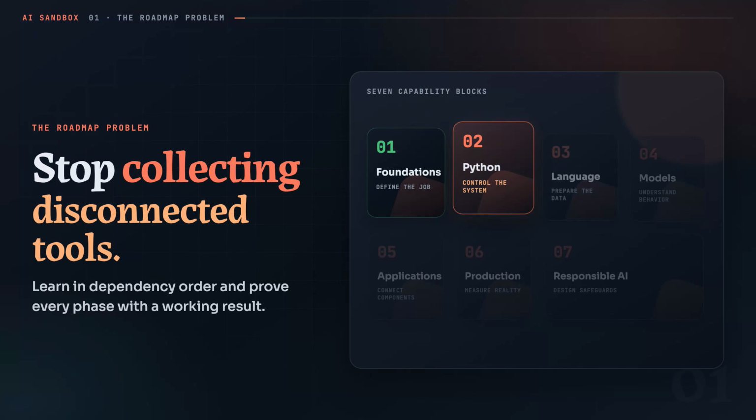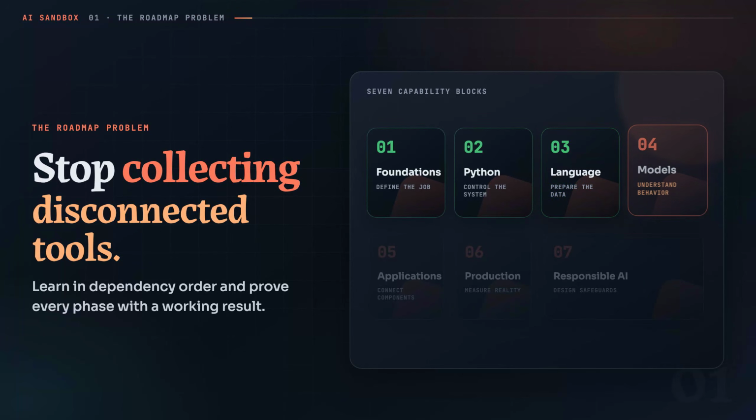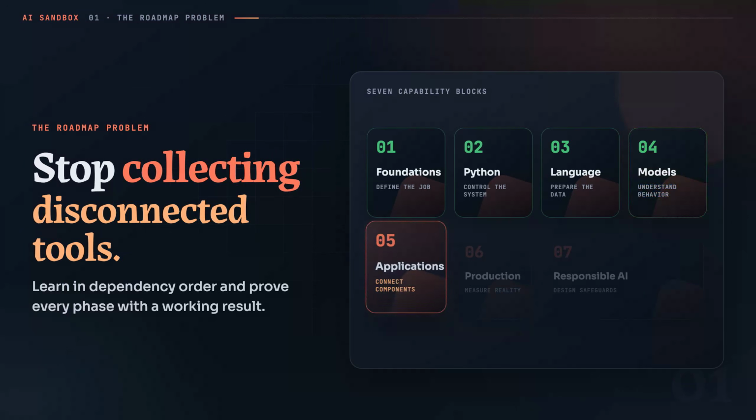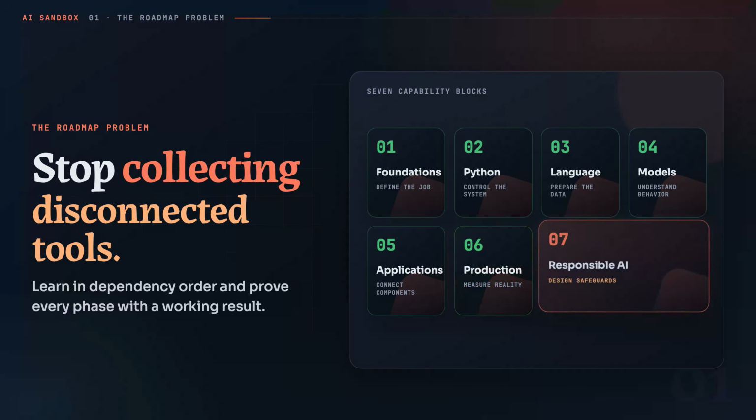An AI roadmap can quickly become a wall of tools with no clear starting point. The solution is not to learn everything at once. It is to learn in dependency order and prove each stage with something that works. In this video, I will show you the exact path used in this series, what each phase unlocks, and the project that tells you when you are ready to move forward.